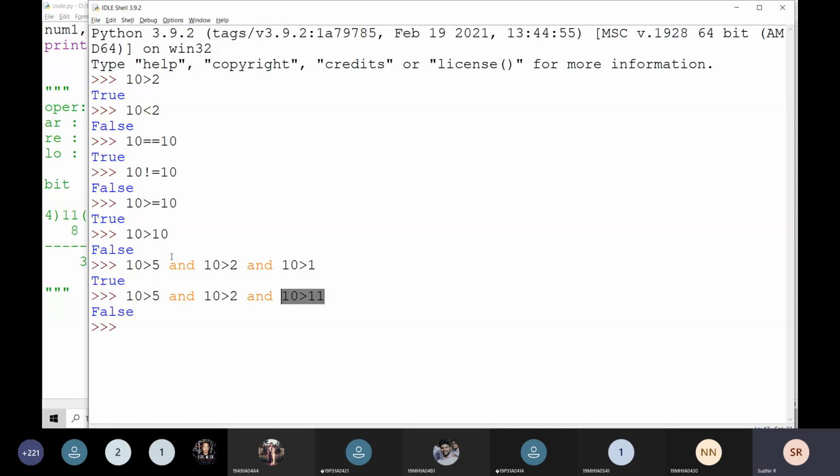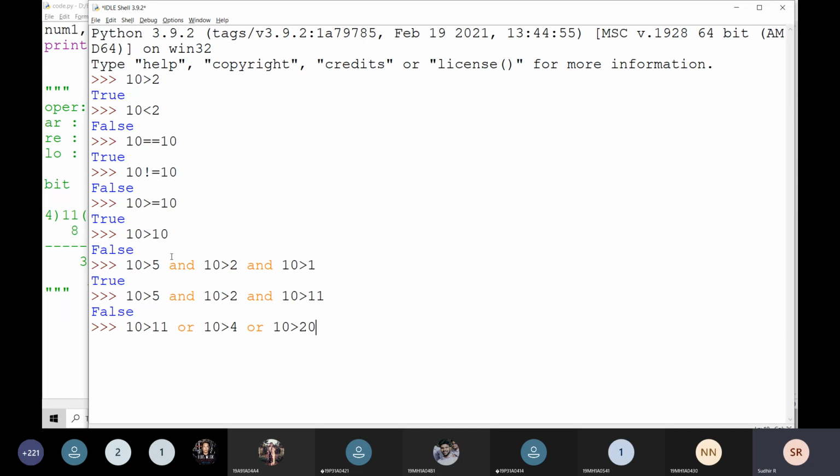Okay, this is and. For example, I am going to write: is 10 greater than 11 or 10 greater than 4 or 10 greater than 20. Here 10 is greater than 11, that is going to be false.